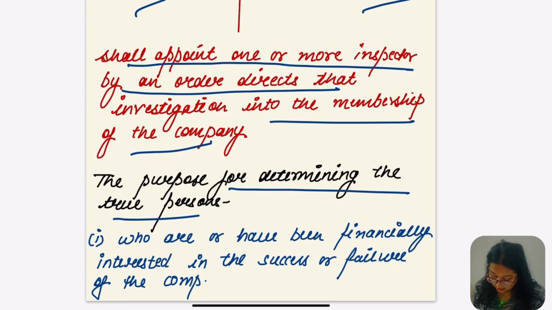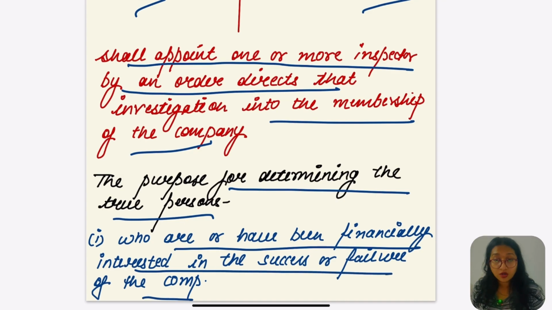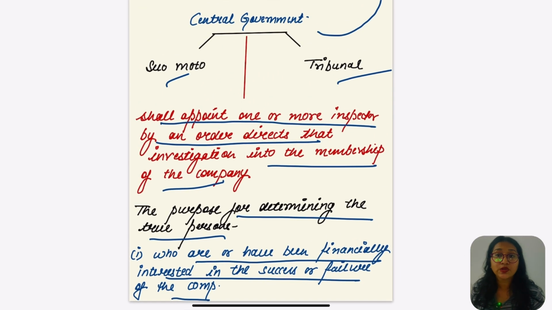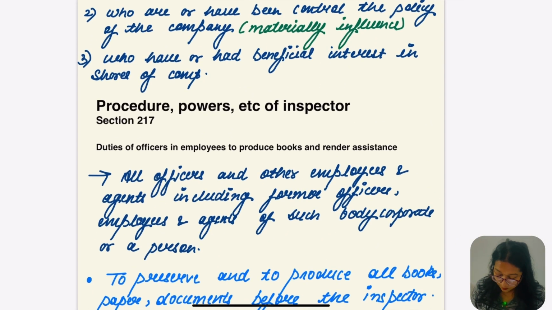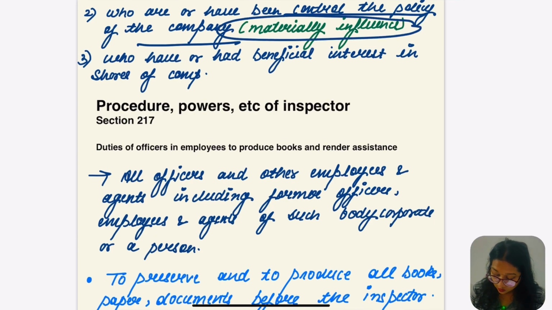To determine the true persons who are or have been financially interested in the success or failure of the company, who are responsible for the actual success or failure of the company. The next point is about who control the policy of the company, who have the policy control of the company, which means who materially influence the company.